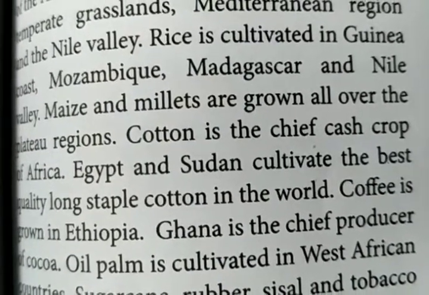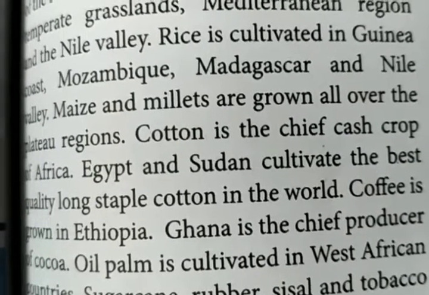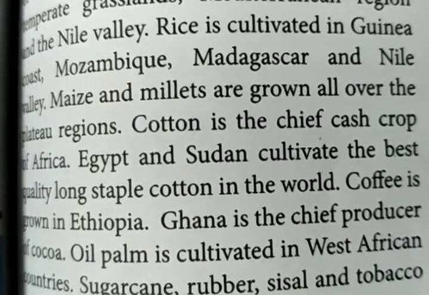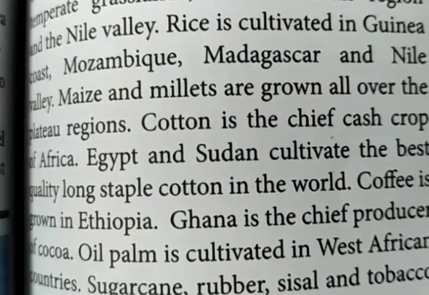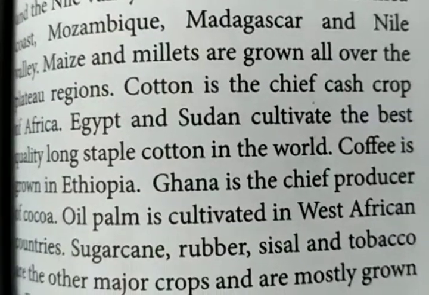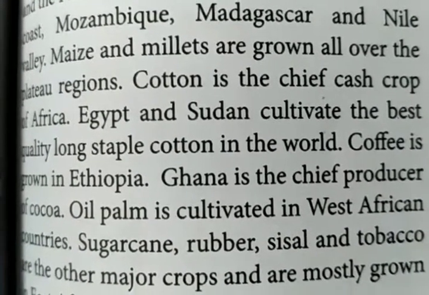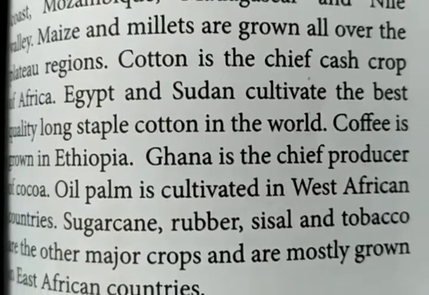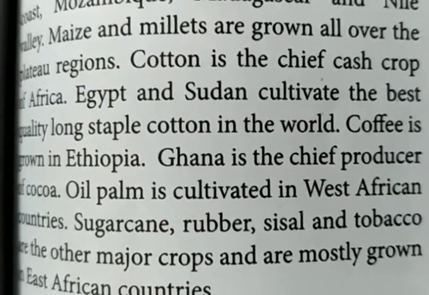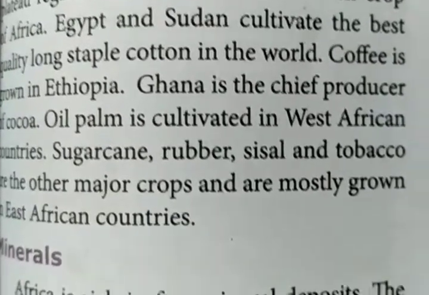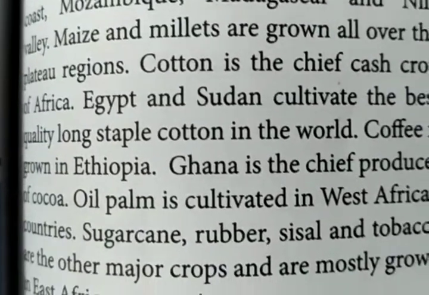Cotton is the chief cash crop of Africa. Egypt and Sudan cultivate the best quality long staple cotton in the world. Coffee is grown in Ethiopia. Ghana is the chief producer of cocoa. Oil palm is cultivated in West African countries. Sugarcane, rubber, sisal and tobacco, the other major crops, are mostly grown in East African countries. So these are about the products